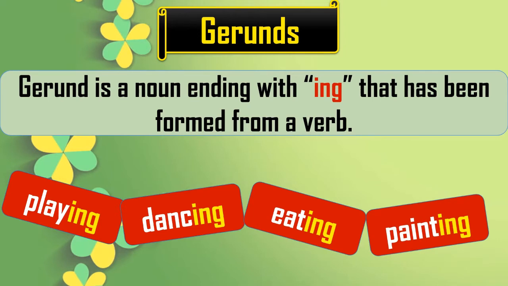These are all gerunds. You can see play, dance, eat, paint are all verbs, but with them we have added ing, so they are formed as gerunds. When we see some examples of sentences, you will come to know how they function in the sentence.